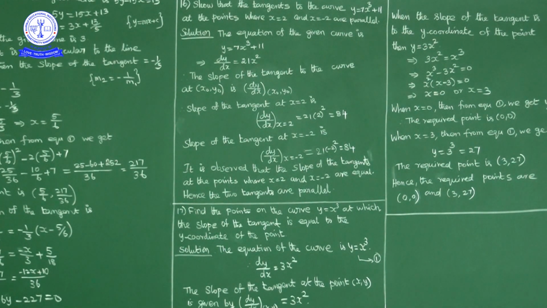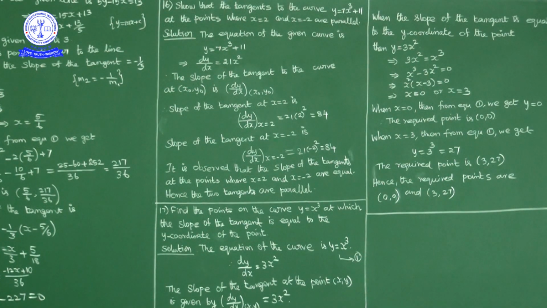So the required points on the curve y is equal to x cube at which the slope of the tangent is equal to the y coordinate are the ordered pairs 0 comma 0 and 3 comma 27. Now, what is given in the question: find the point on the curve y is equal to x cube at which the slope of the tangent is equal to the y coordinate of the point.